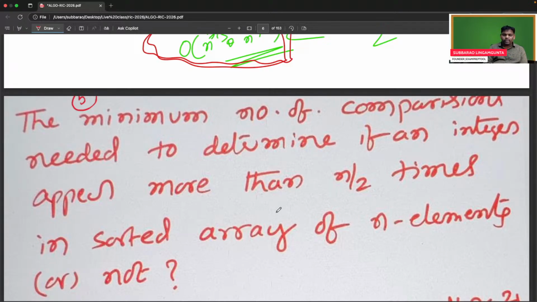Can you try this? It's a very, very interesting problem. The minimum number of comparisons needed to determine if an integer appears more than n by 2 times in a sorted array of n elements or not.